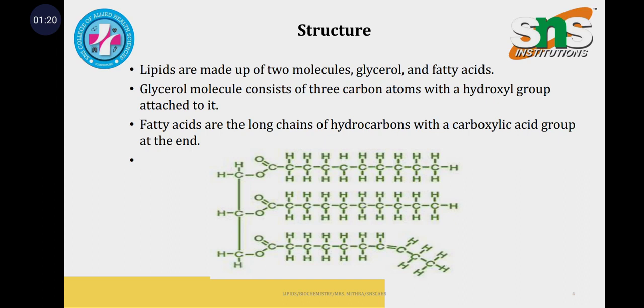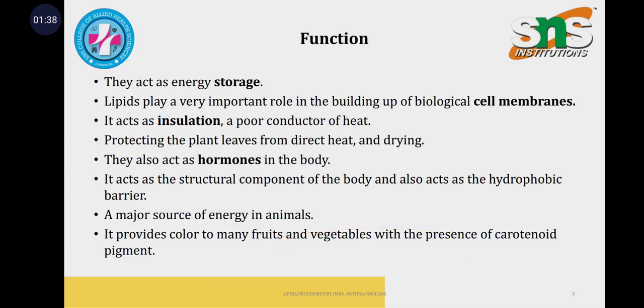Lipids are made up of two molecules, one is glycerol and the other is fatty acids. A glycerol molecule consists of 3 carbon atoms with a hydroxyl group, and fatty acids are long chains of hydrocarbons with a carboxylic group at the end.